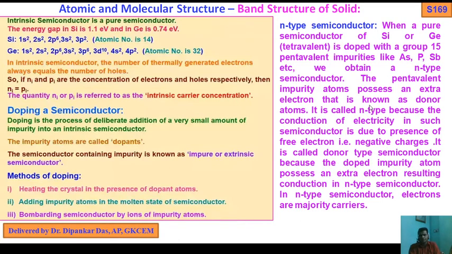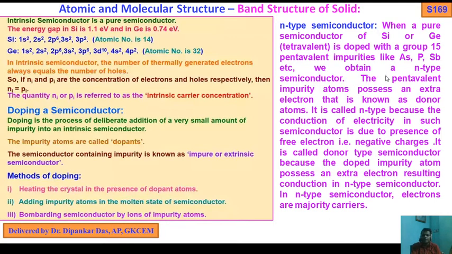These free electrons act as the majority charge carrier. So again, when a pure semiconductor of silicon or germanium is doped with group 15 pentavalent impurities like arsenic, phosphorus, antimony, we obtain an n-type semiconductor.